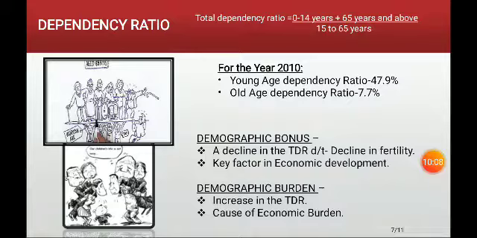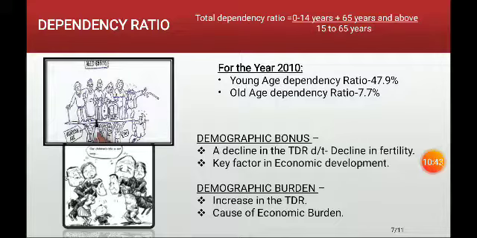And we can see that in 2010, the total dependency ratio in India was 47.9, while the old age dependency ratio was 7.7. In the world, the total dependency ratio was found to be 52.5 in 2010, and in Asia it was 48. And it is expected that in 2030, the world will have a total dependency ratio of 54.7 and Asia 50.6. So, what is the indicator of this total dependency ratio in the population?